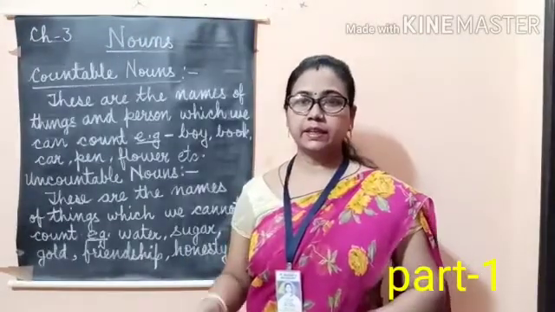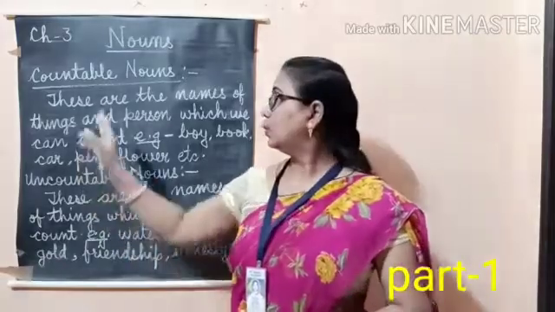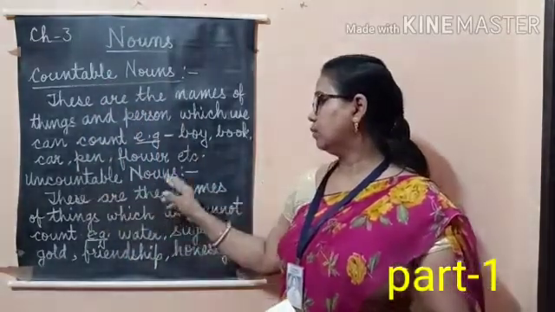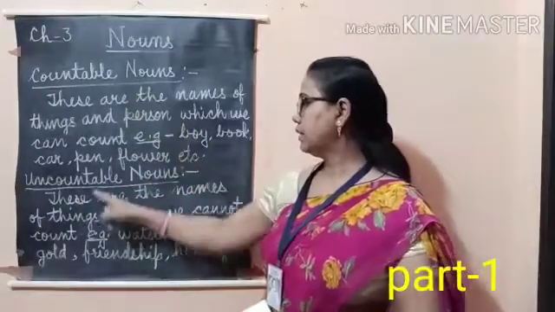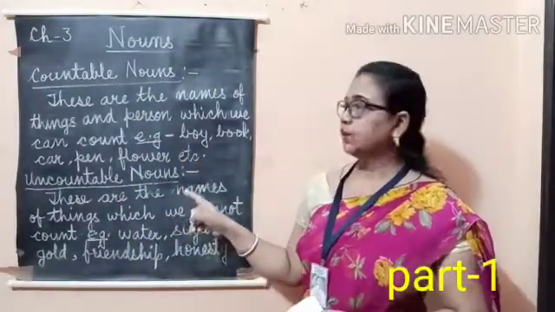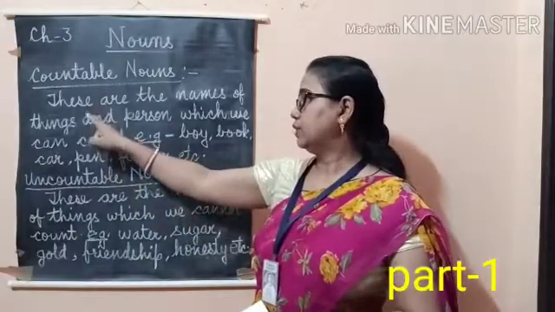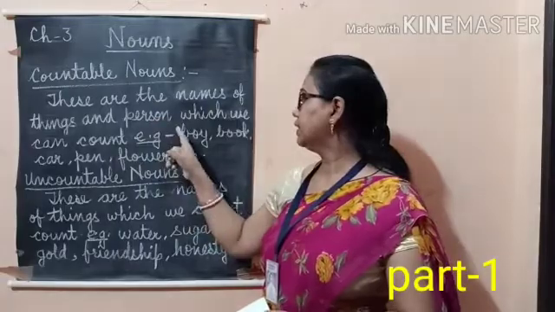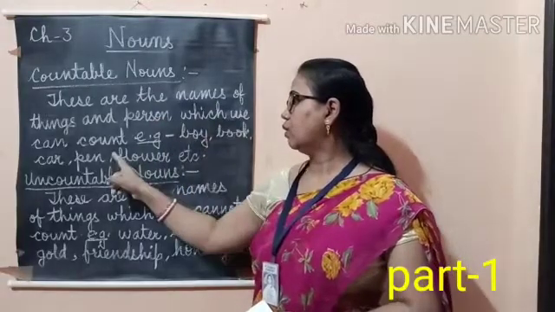Nouns can be categorized in two groups: countable nouns and uncountable nouns. Countable nouns are the names of things and persons which we can count.